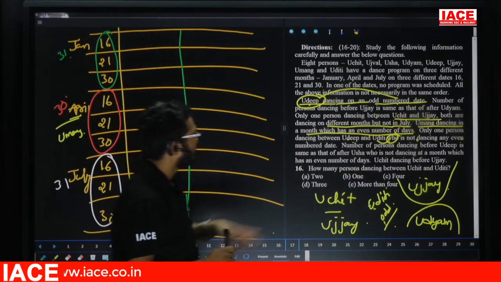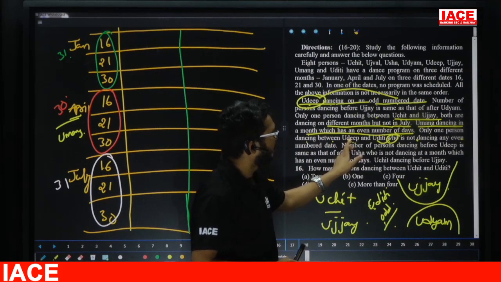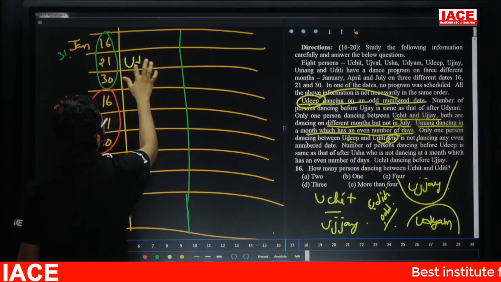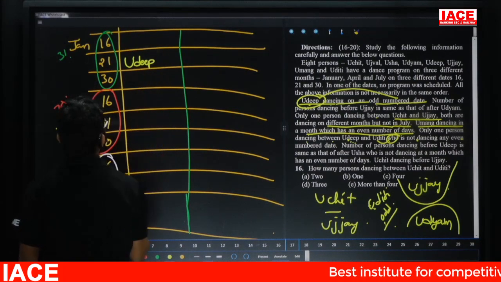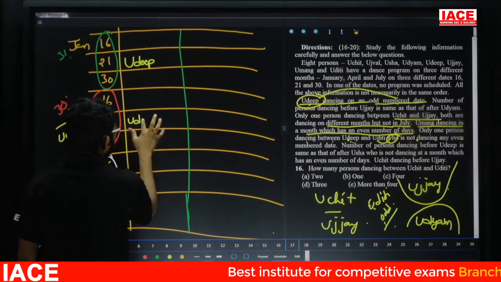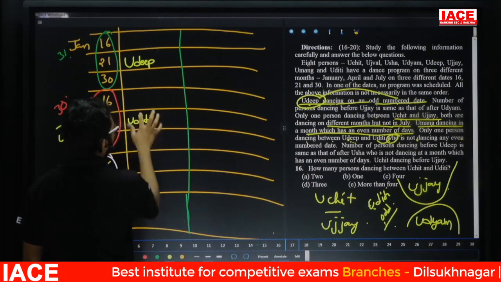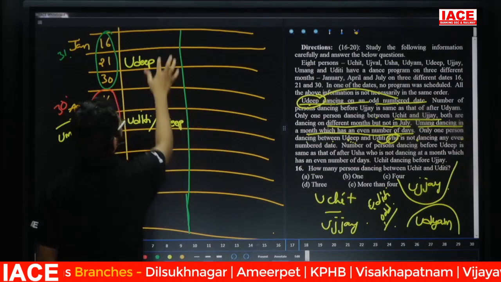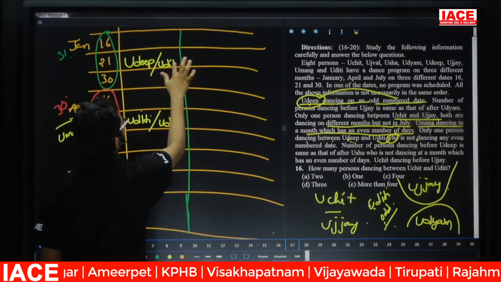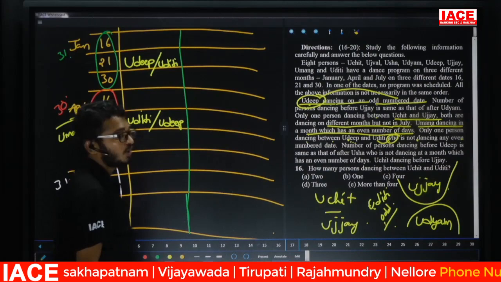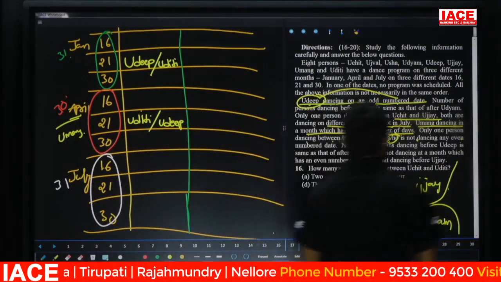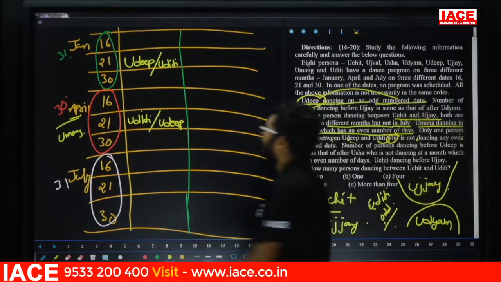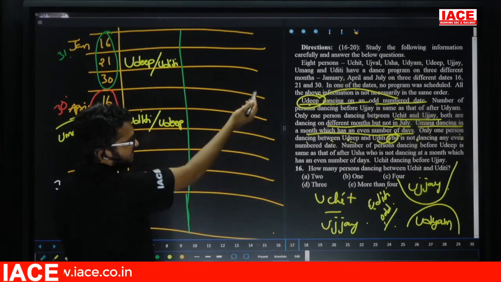But one person is dancing between Udip and Uditi. Suppose I take a different spot for Udip, and this one is the spot for Uditi. Otherwise, this one is Udip, and this one is compulsory Uditi. But our requirement is what? Only one person dancing between Udip and Uditi. But here there is a chance to get two members.